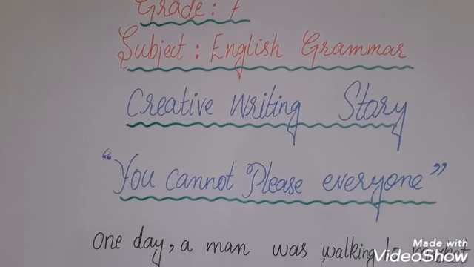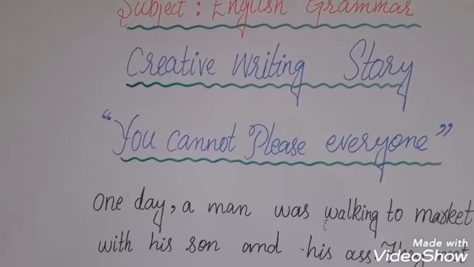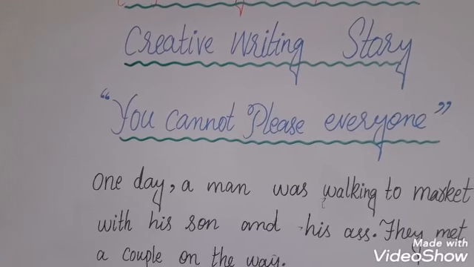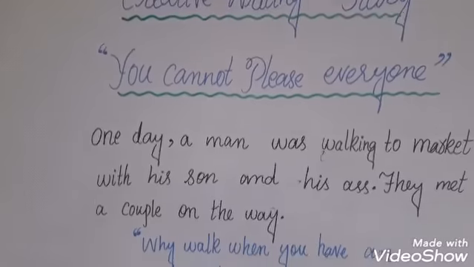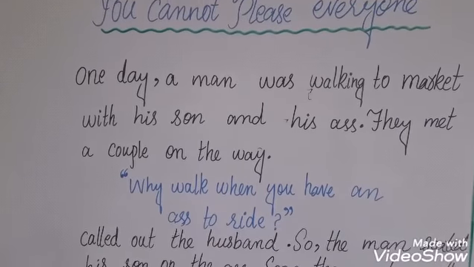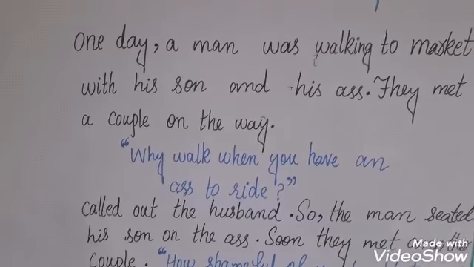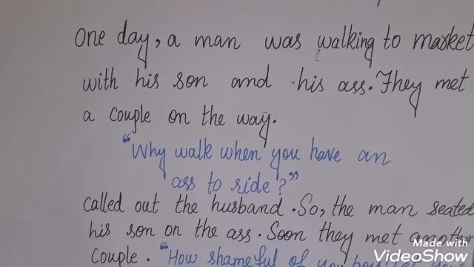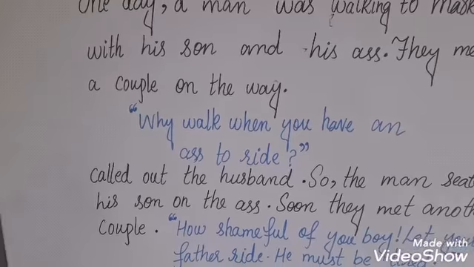Students, now we are going to write a story in creative writing. We are going to write a story on the moral: you cannot please everyone. The story is, one day a man was walking to market with his son and his ass. They met a couple on the way. "Why walk when you have an ass to ride?"